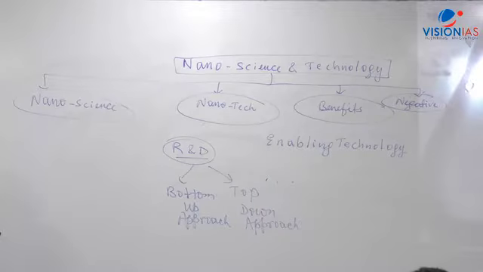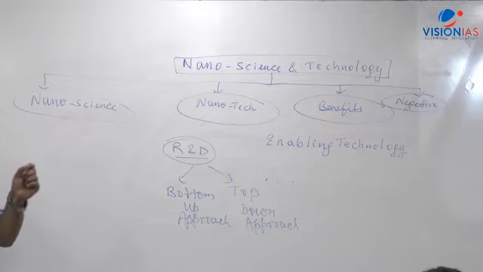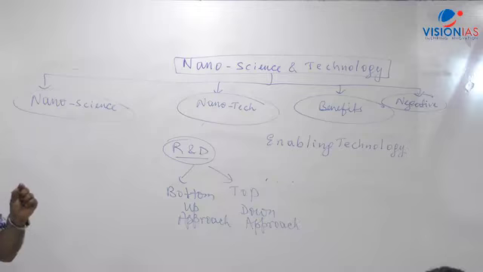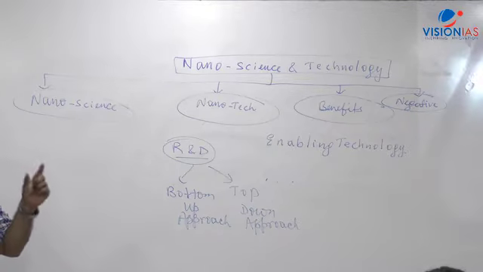So when we talk about R&D, one approach is that we can build nanomaterial by assembling, joining together small atoms and molecules. That is called bottom-up. We take atoms of, let's say, lead or silicon, germanium, any element, and then slowly we combine them together to form a bigger size, which has certain applications. That is called bottom-up.